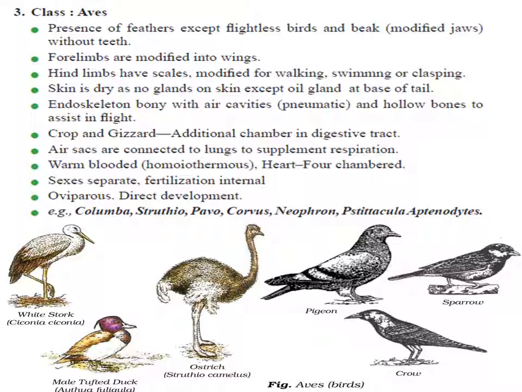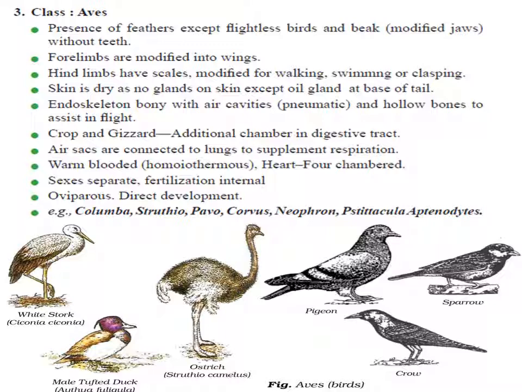Endoskeleton is bony. The bones are hollow pneumatic bones which have air cavities, which makes them light-weighted and easier to fly. In the digestive tract they have two additional chambers, the crop and the gizzard. The heart is four chambered, they are warm blooded, showing double circulation. They have lungs for respiration, and the animals are unisexual and show sexual dimorphism. Fertilization is internal, animals are oviparous. Development is direct. Examples: crow, that is Corvus, peacock, Pavo, Struthio, and other birds.